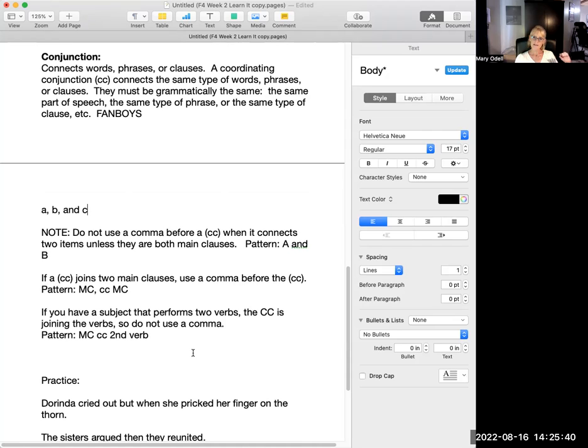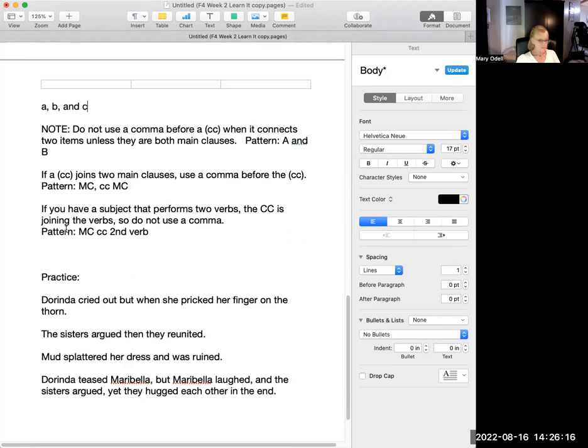Sometimes you'll have 1 subject performing 2 verbs. There's an example in your book. Dorinda raced through the gardens and collected daisies. So Dorinda, the subject, is doing 2 things. She's racing and she's collecting. So what that coordinating conjunction is joining is the 2 verbs, 2 parts of speech. So that means it's following this pattern, A and B, joining 2 verbs. So no comma is needed there. You are going to write CC over all of your coordinating conjunctions in addition to the things we had before.